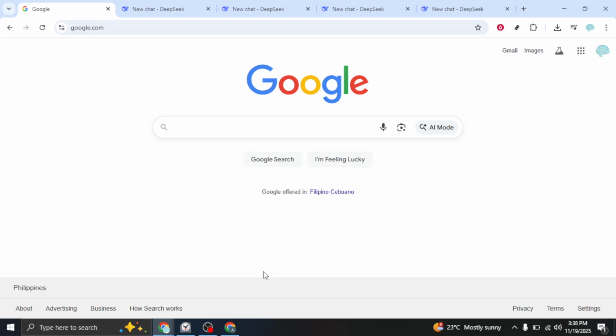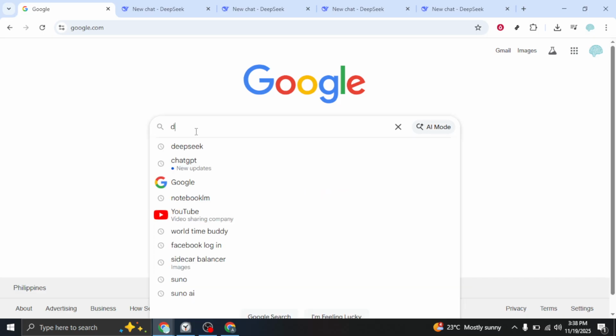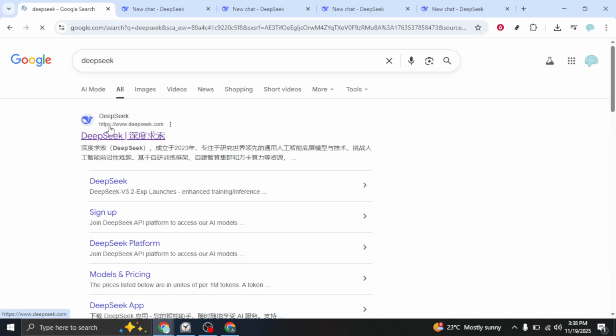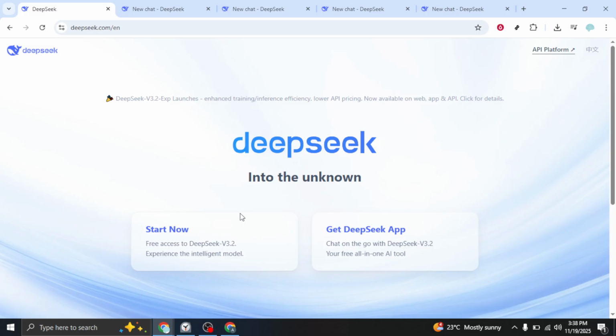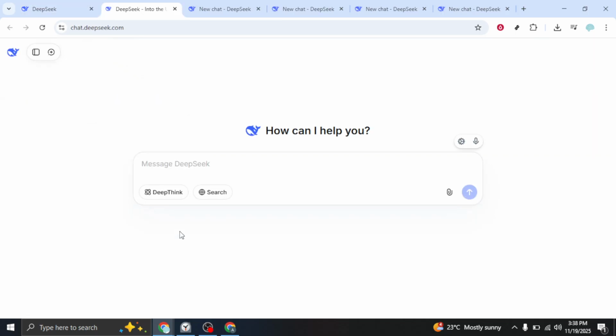Start by opening your browser and heading to Google. In the search bar, type DeepSeek and press enter. From the results page, click the official DeepSeek website. If you see a language option, switch it to English to keep everything clear. On the home page, hit Start Now to open the chat interface so you can begin creating.